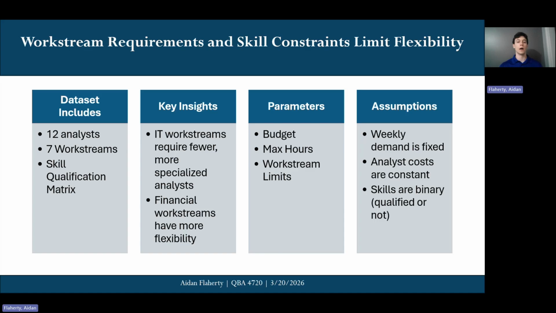But before we move any further, we need to have a better understanding of the data and how it was prepped for the model. We found that workstream requirements and skill constraints really limit flexibility. The data set has four main components: 12 analysts, seven work streams, a binary skill qualification matrix to indicate whether an analyst is able to work on a specific work stream. Each analyst has attributes like hourly rate, maximum hours they can work, as well as their expertise. And the work streams really define required skills and hours. One important insight is that IT work streams require more specialized analysts, which reduces their flexibility compared to the financial work streams.